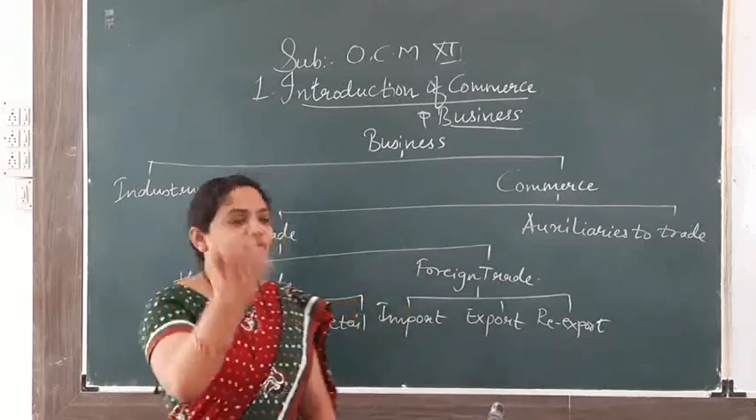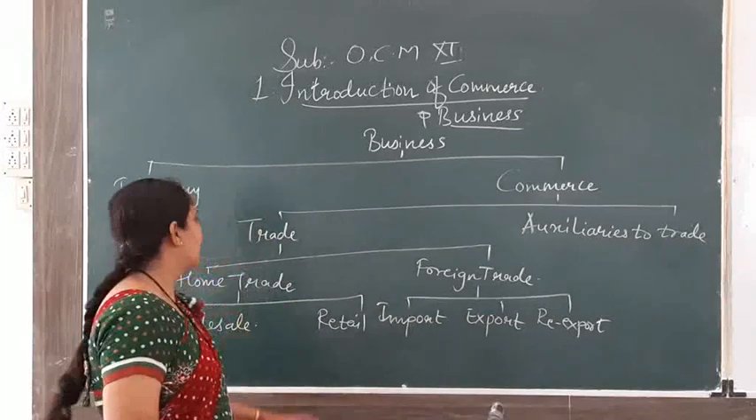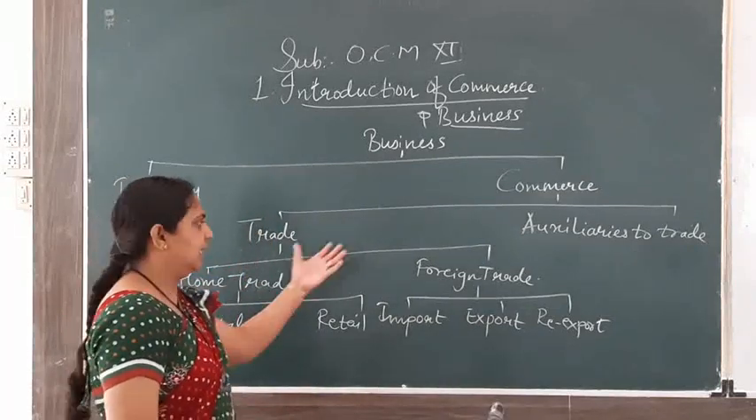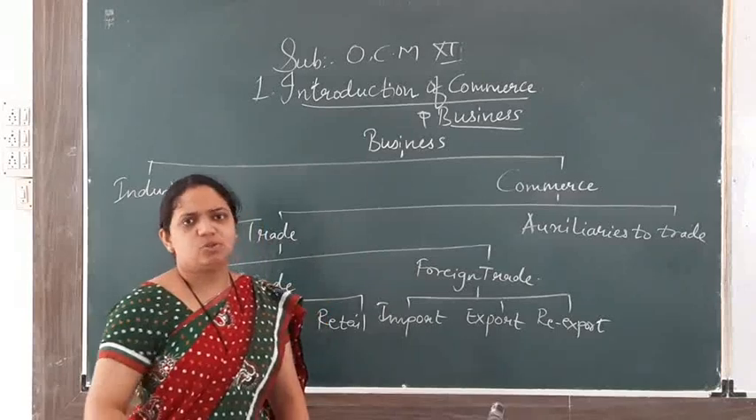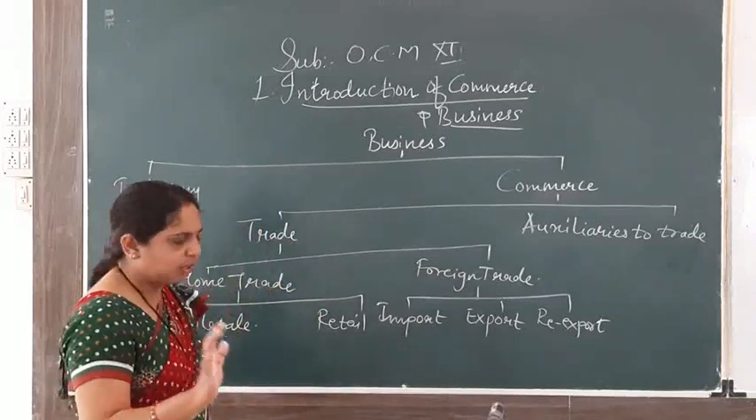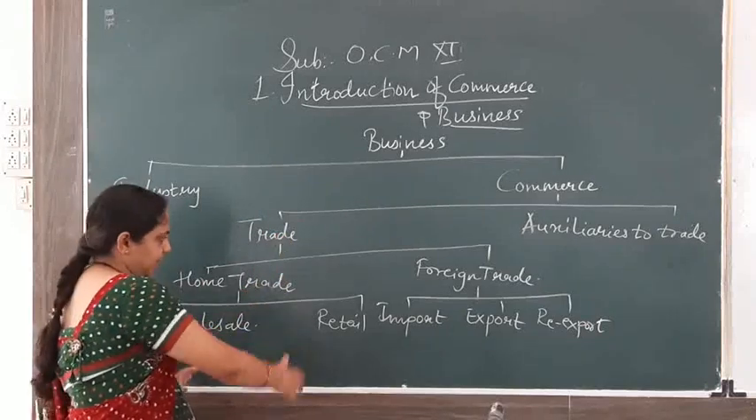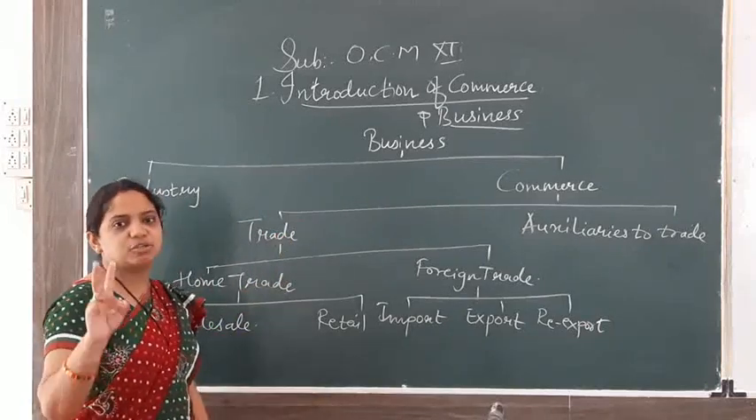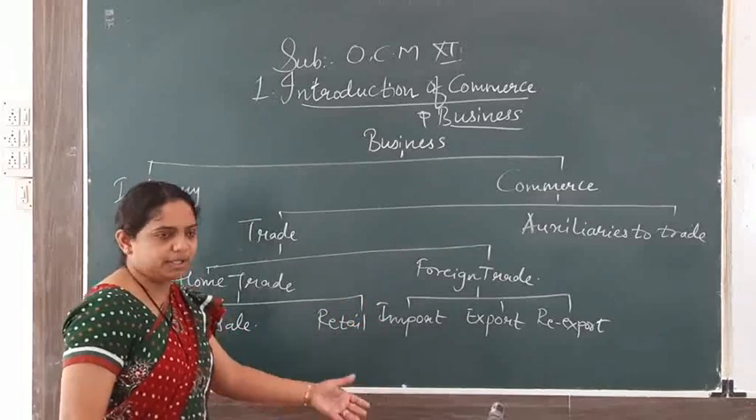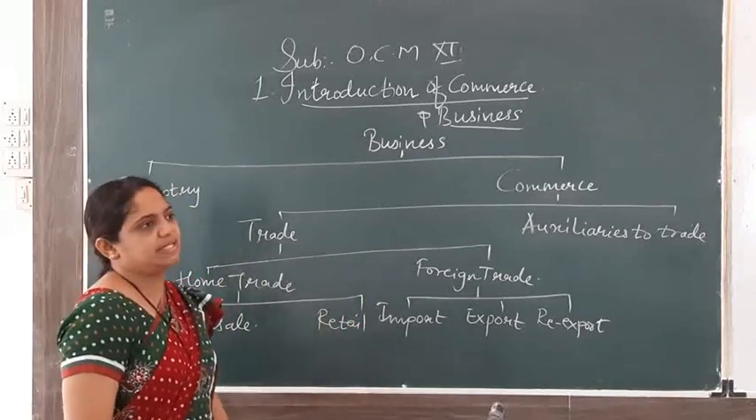That is trade. Trade is further divided into two parts. The first is home trade and the second is foreign trade. So easy is that. Did you understand trade? Home trade means what? First we will see this part. Trade is divided into two parts: home trade and foreign trade. We will see what home trade means.